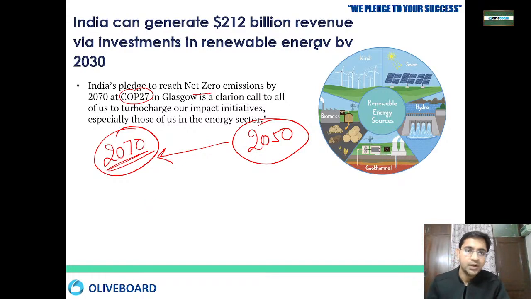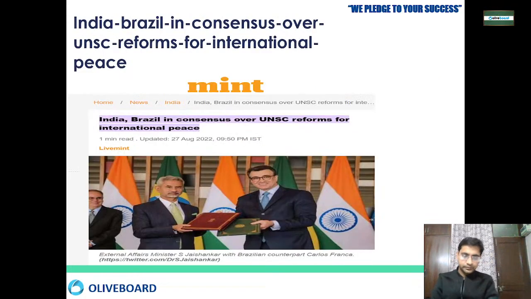That is why India is investing heavily in renewable energy, because India wants to go net zero emission. India will slowly phase out coal and fossil fuel, and new types of renewable energy like wind, solar, hydro, geothermal will be implemented in all these places. Okay, now have you got it, everybody?